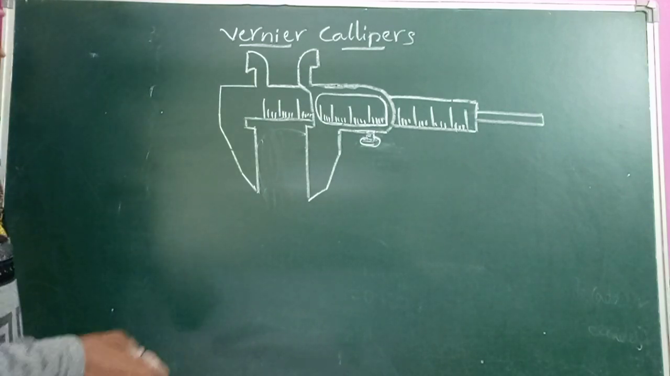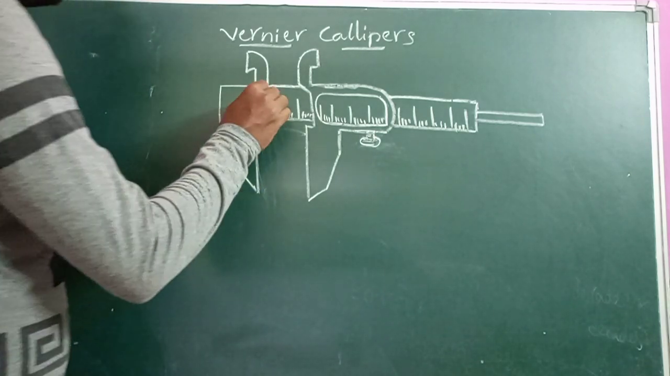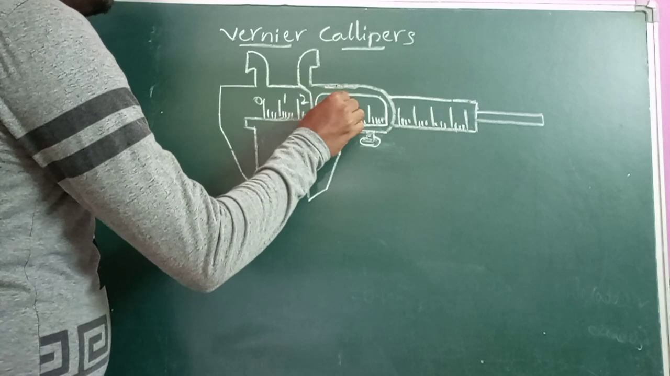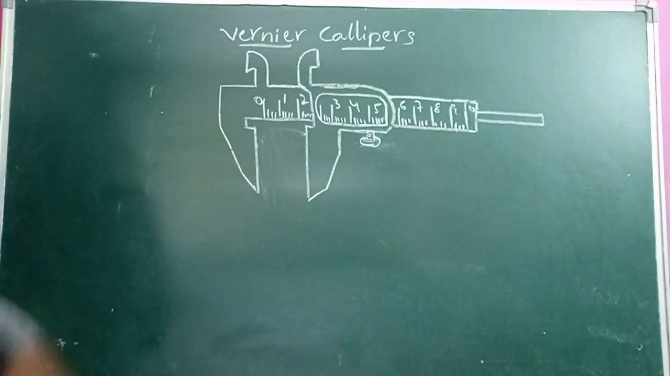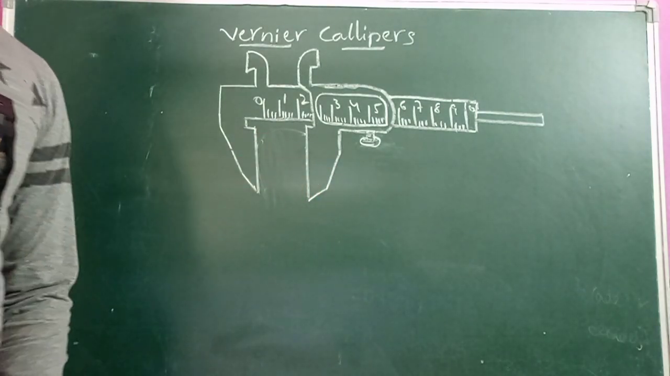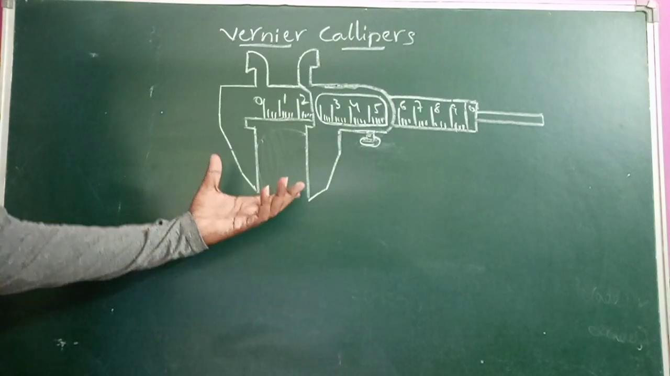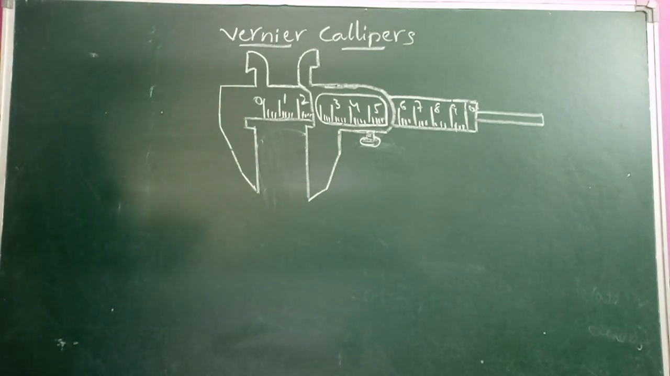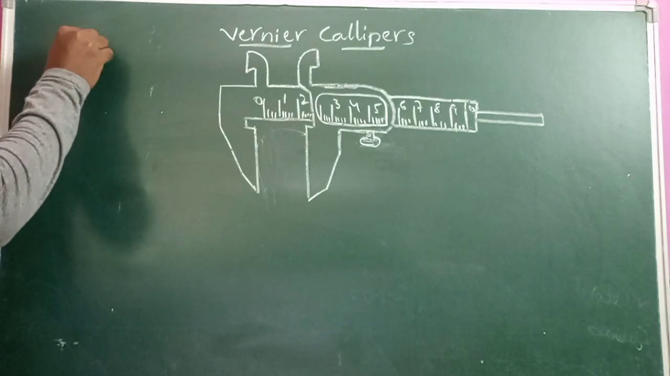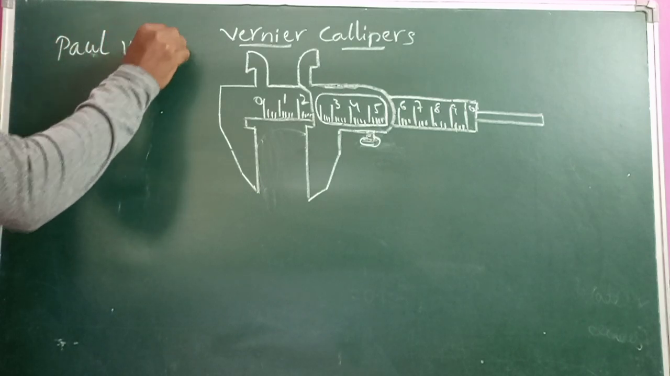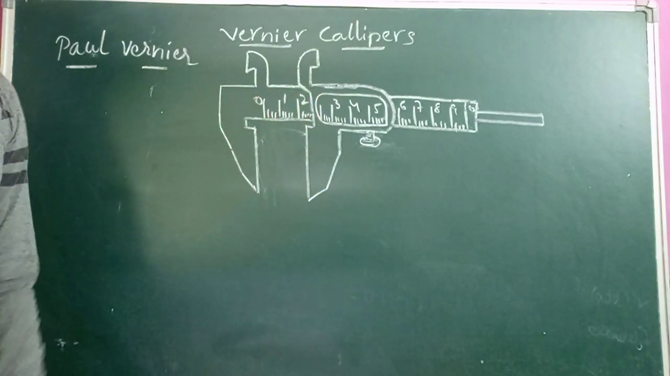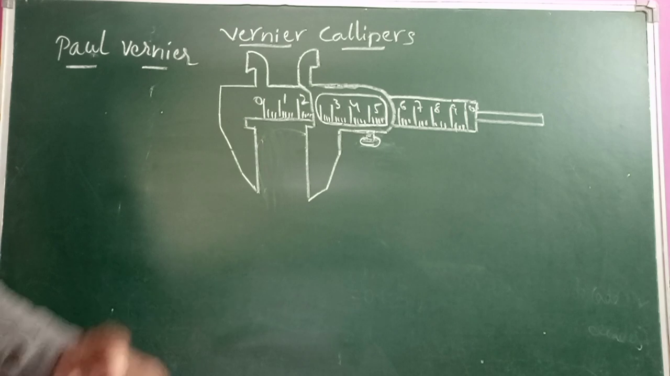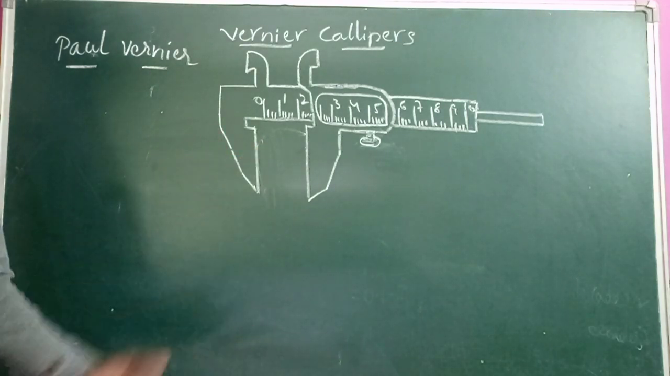So children, here is the scale: 0, 1, 2, 3, 4, 5, 6, 7, 8, 9 and 10. This is the construction of the scale. This vernier calipers was invented by the scientist named Paul Vernier, so it is called the vernier calipers. Calipers is nothing but to calibrate, to measure distance, that means length.